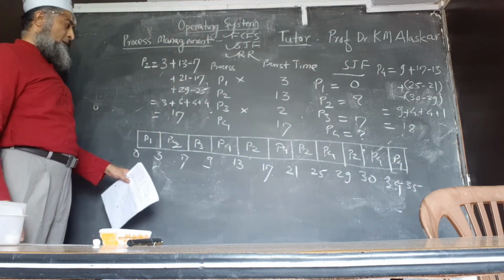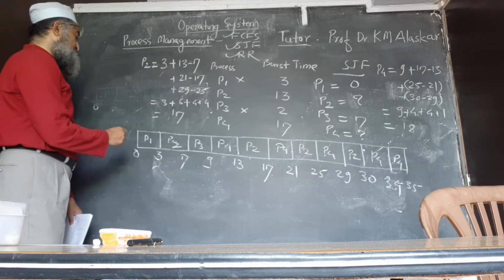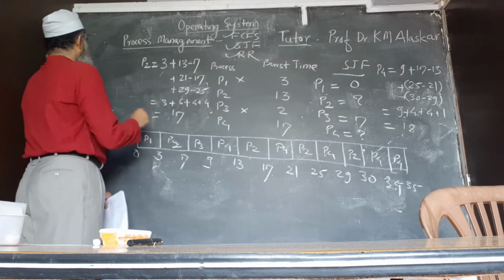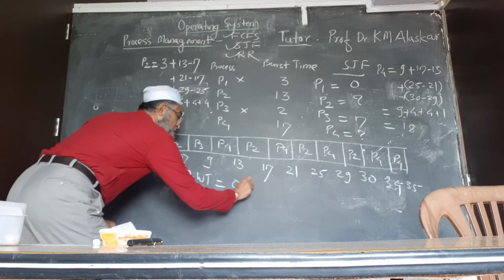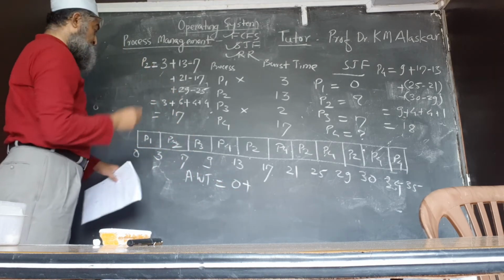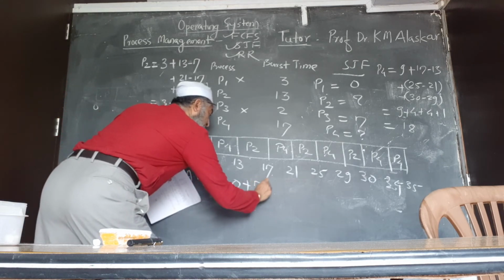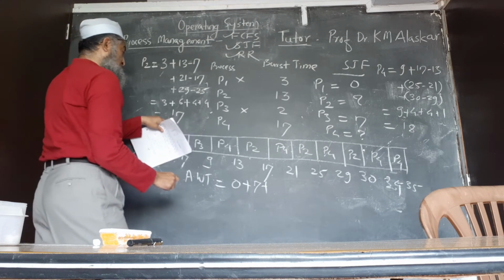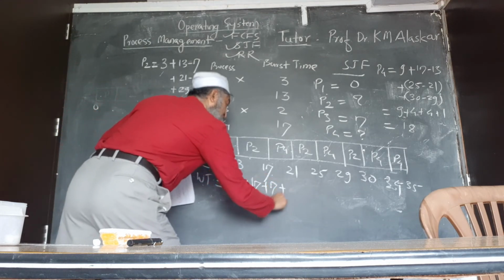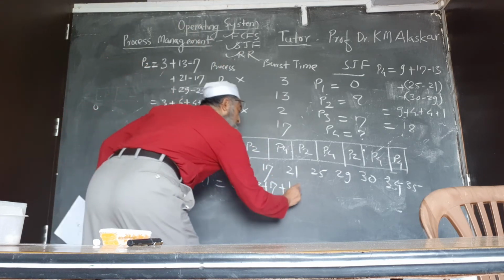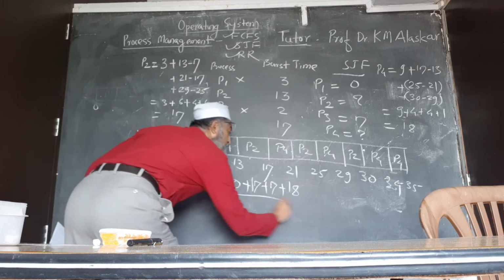So our final average waiting time will be: 0 for P1, 7 for P3, first I will write for P2, 17, then 7, and for P4 it is 18, divided by 4.